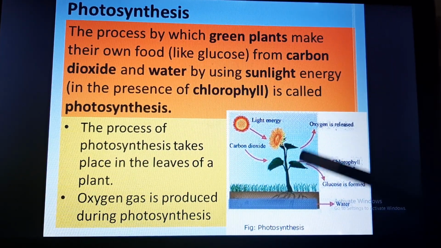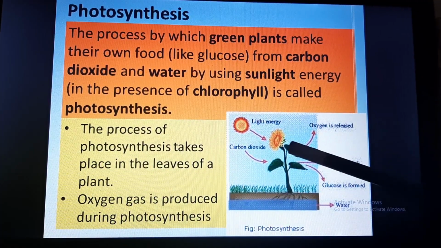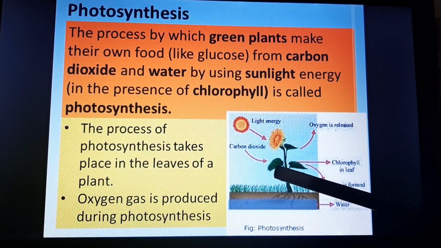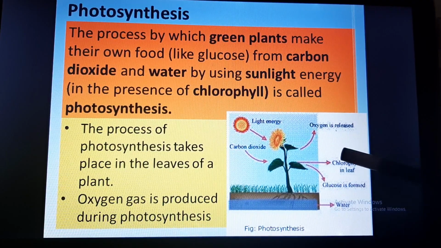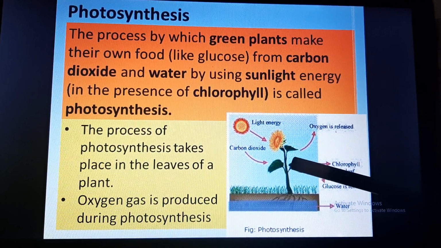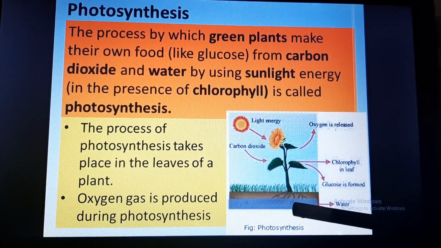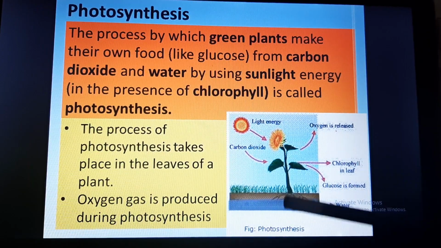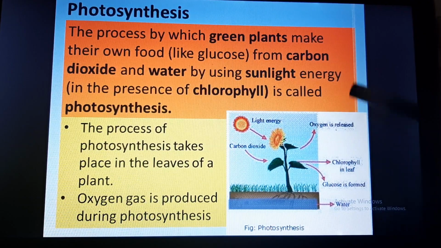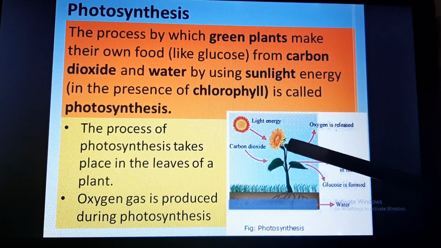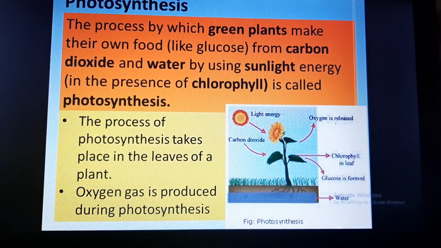Here you can see that this is a green plant, and these are the green leaves. The carbon dioxide is entering the green leaves because of the chlorophyll in the leaf. This carbon dioxide and the water which a plant is getting from soil are reacting in the presence of chlorophyll. When light energy is there, glucose is formed and a byproduct oxygen is released. Okay, so this is the process of photosynthesis.